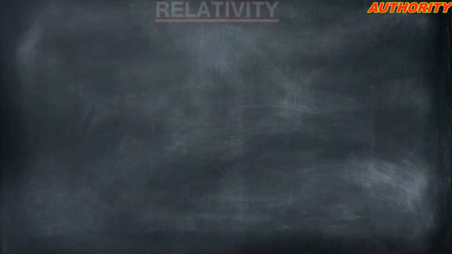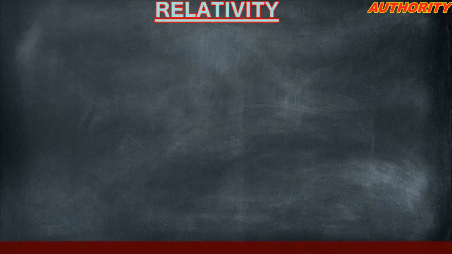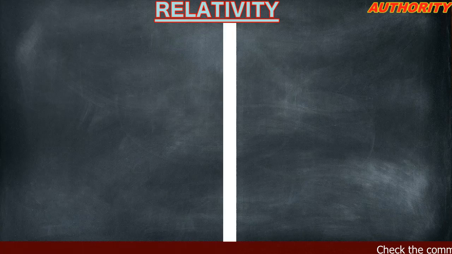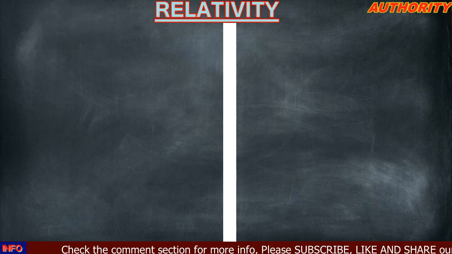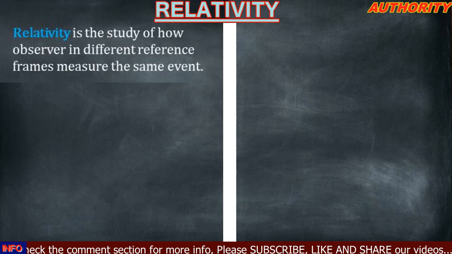Today we want to talk about a very interesting topic in physics called relativity. So what is the meaning of relativity? When you hear the word relativity, what comes to your mind? I'm going to explain this in a layman's understanding.